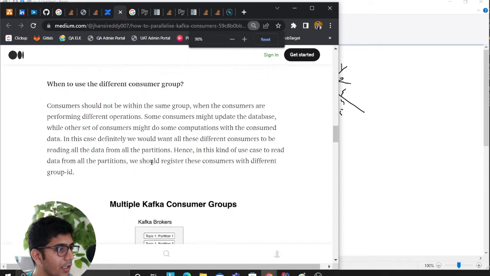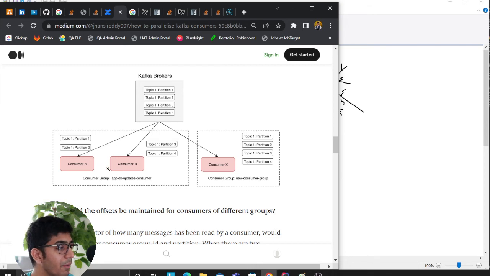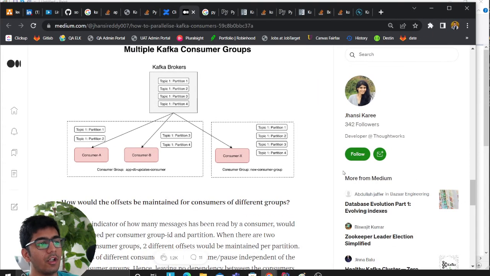For example, in this article, you have multiple consumers listening to the same topic, but here we'll introduce the concept of partitions in the next video. Again, remember, I haven't talked about partitions in this video. In this scenario, it will be very fun to observe because consumer A is listening to topic 1, partitions 1 and 2. Consumer B is listening to topic 1, partitions 3 and 4. When consumer B goes down, what happens to partitions 3 and 4? That load would be automatically assigned to consumer A. We'll see all this by actually doing it, because that's how we understand things much better.